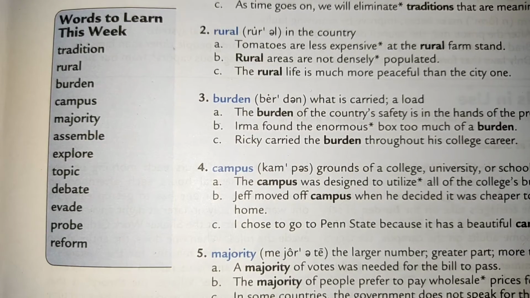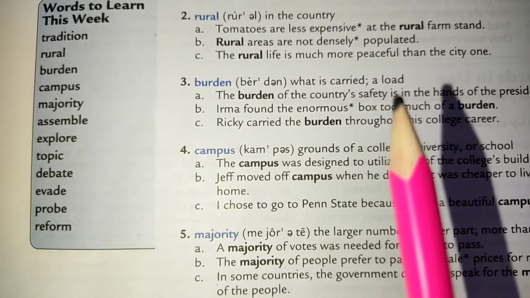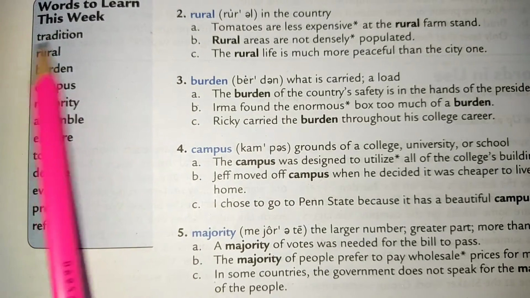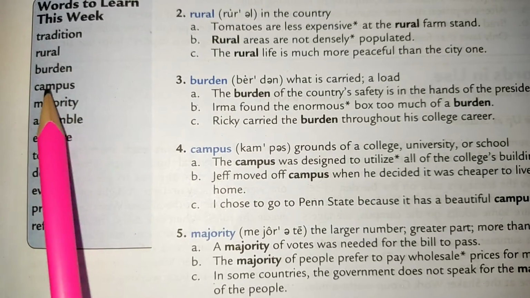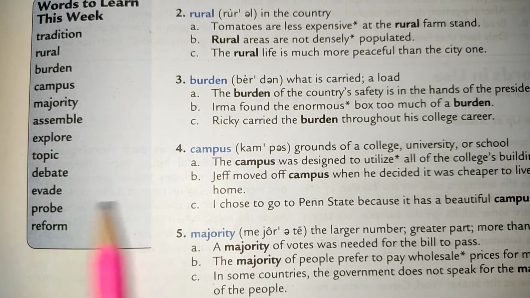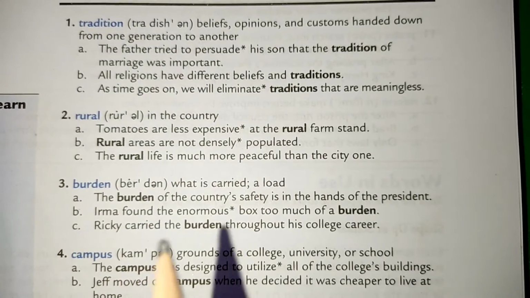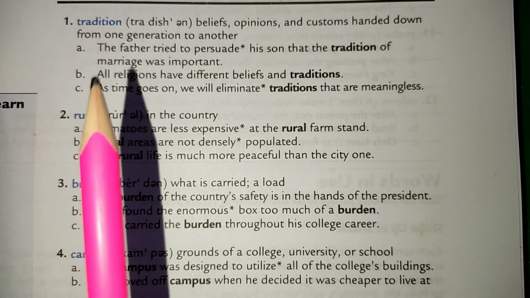Today in this lesson we are going to study 12 English words which are essential in English language. They are used everywhere in the written form as well. So let's study these 12 words. Here we have the list of 12 words: tradition, rural, burden, campus, majority, assemble, explore, topic, debate, evade, probe, reform. Let's understand their meanings and example sentences.